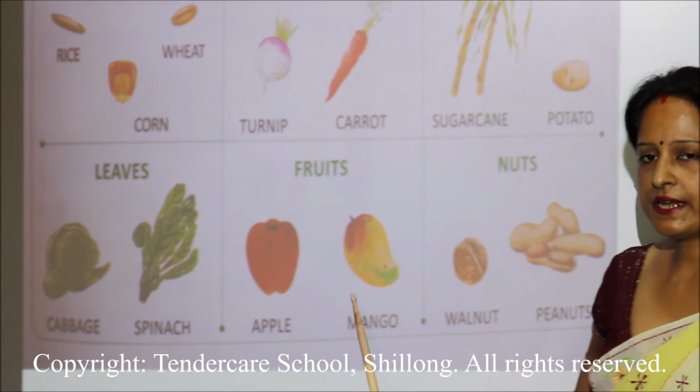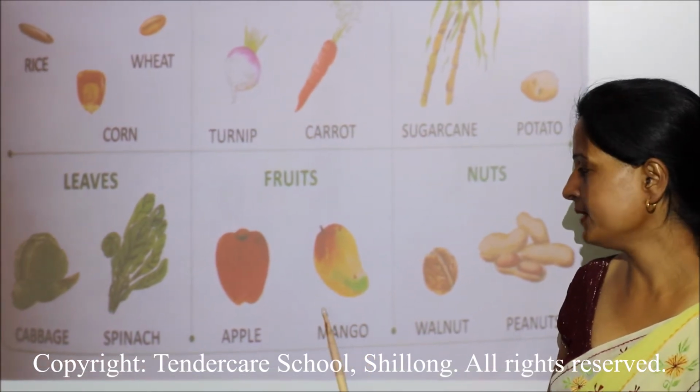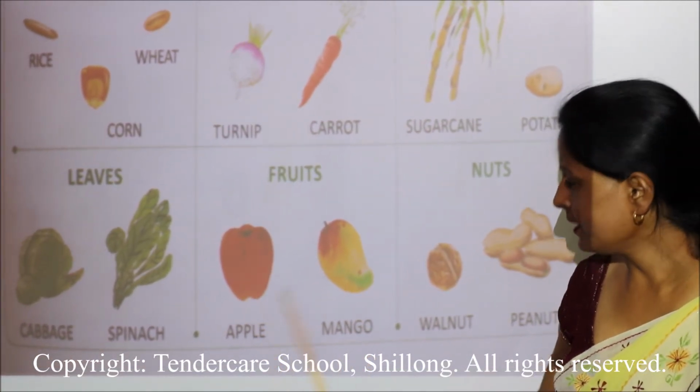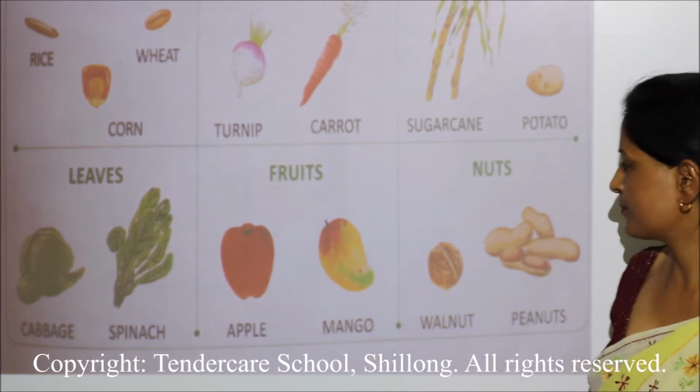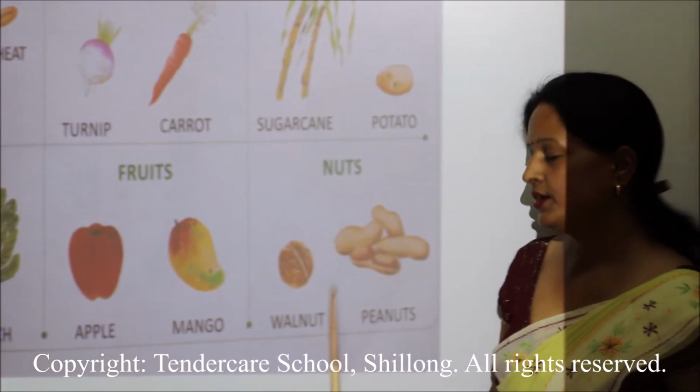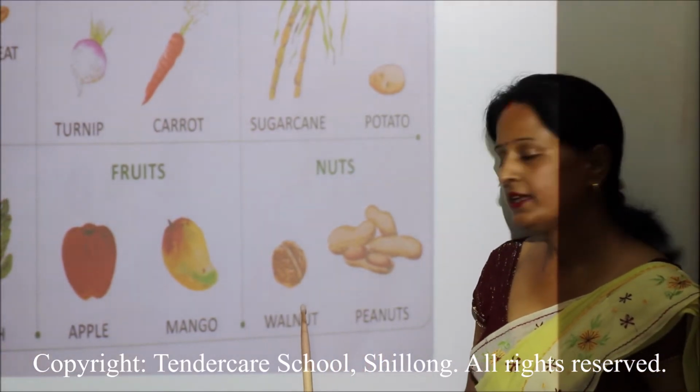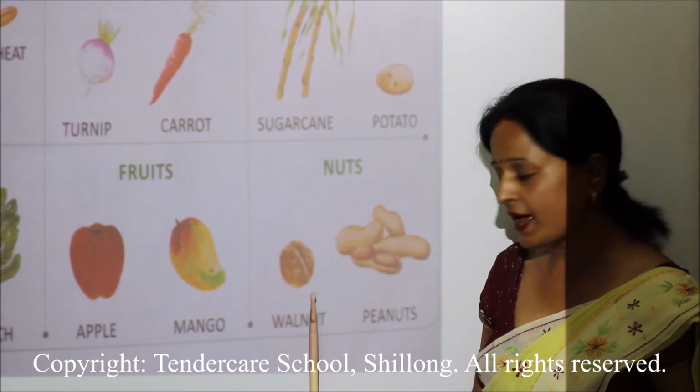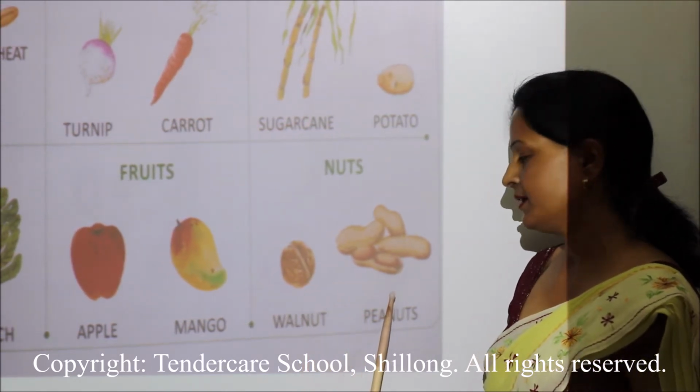Next we have fruits. There are many fruits which we get from plants. Here it is apple and mango. You get many other fruits from plants. Nuts. You all like to eat walnut? Yes. We get it from plants. And peanuts. Yes?